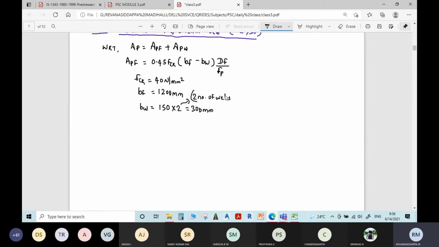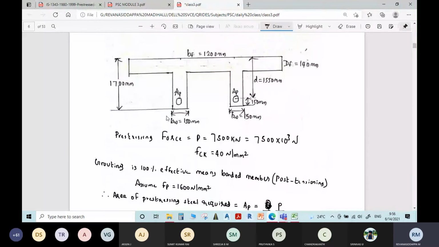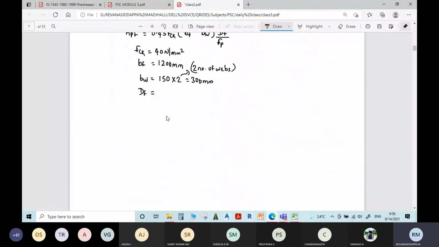This is important. Total width of the web is 300 mm. The thickness or depth of the flange is given as 140 mm.